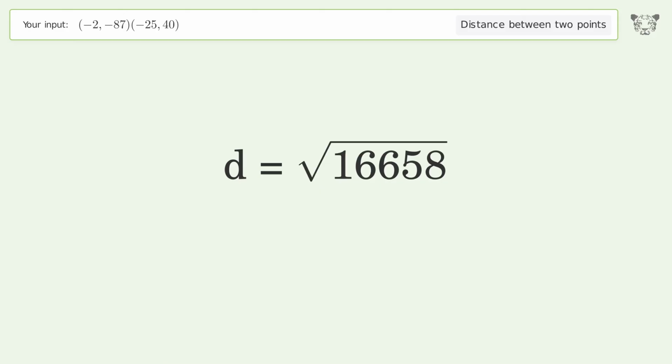And so the distance between the 2 points is the square root of 16,658, or 129.066.